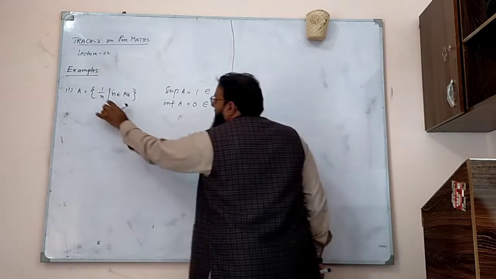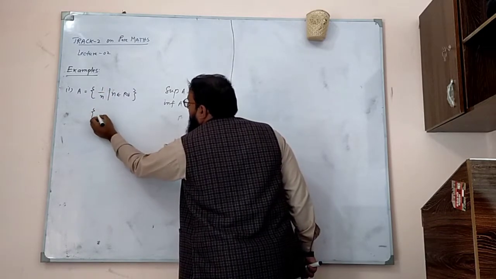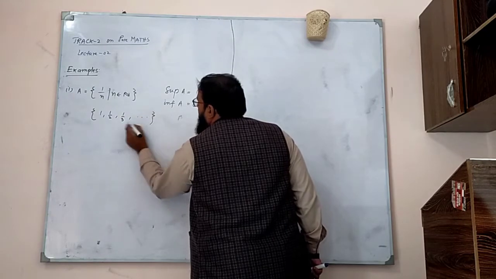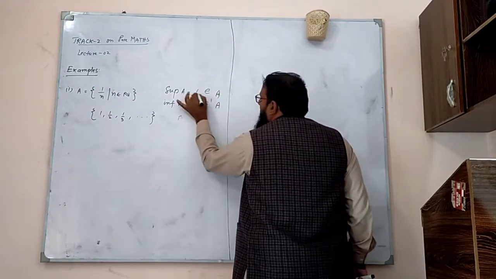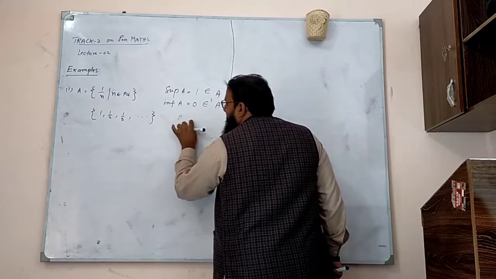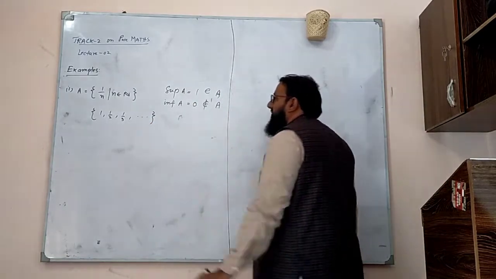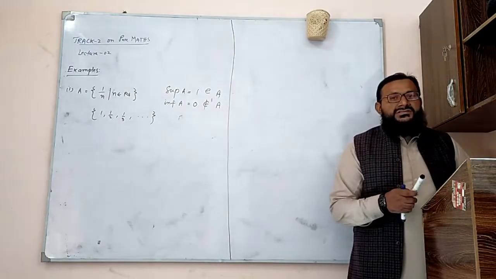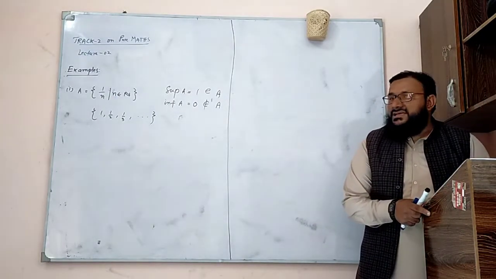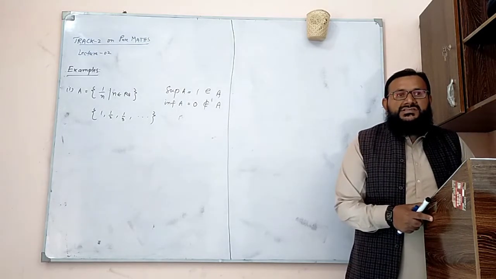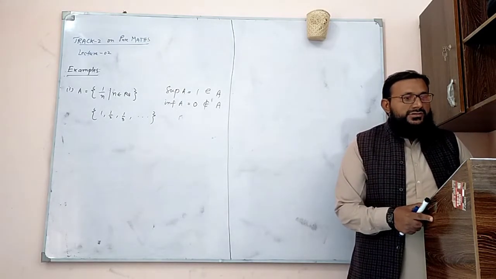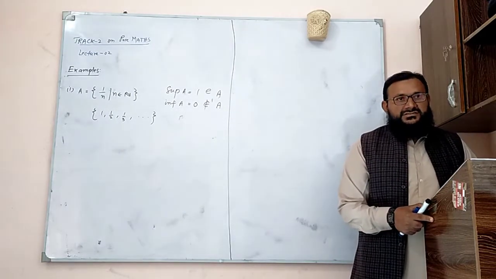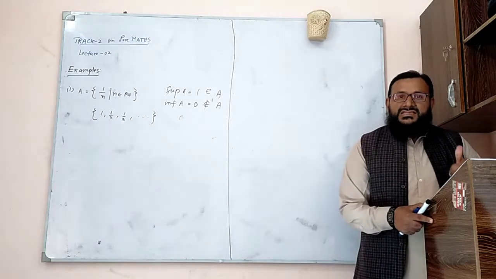Supremum is 1 and this set is basically 1, 1 upon 2, 1 upon 3 and so on. So the supremum is 1, which belongs to the set. Infimum would be 0 but it does not belong to the set. So we say that this set has a maximum value 1 but no minimum value, because the least element is 0 but it is not part of the set. But it has infimum as well as supremum.